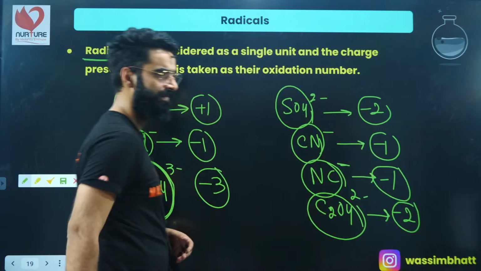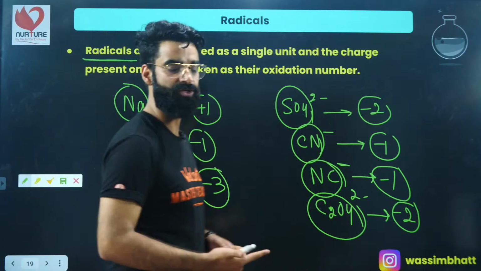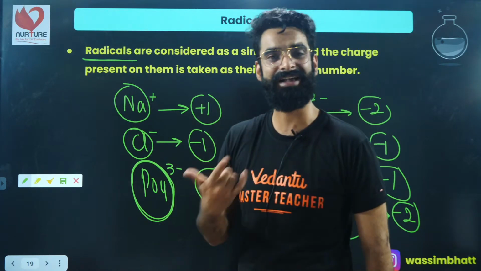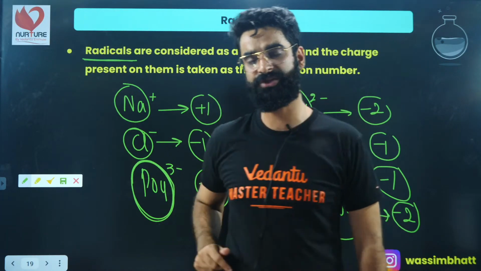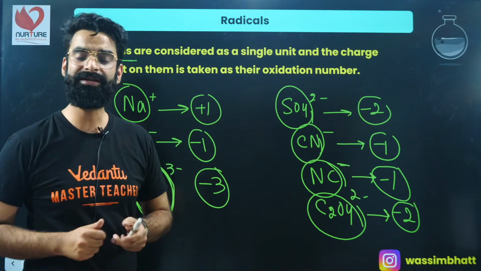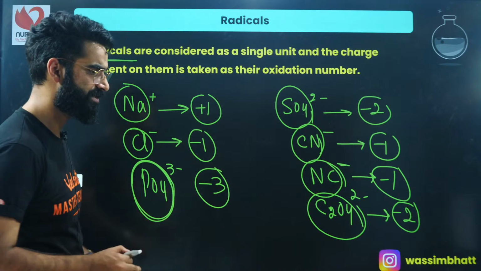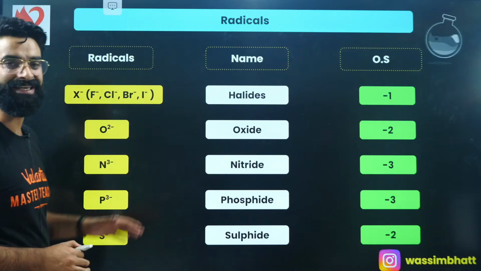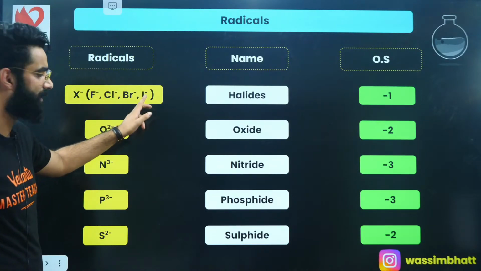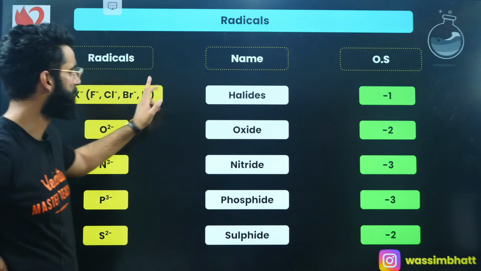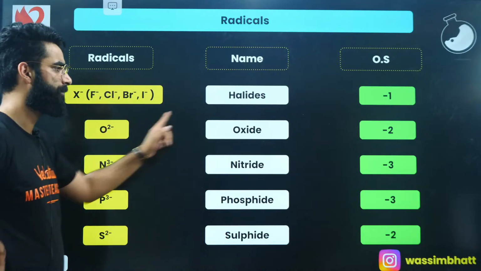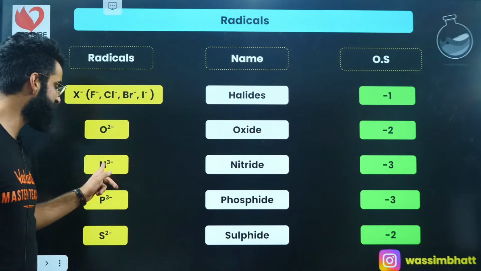So radicals are basically atoms or groups of atoms carrying any charge. Do remember, these radicals are considered a single unit, and whatever charge is present on the radical is called the oxidation state of the radical. I'm sure this concept is also clear to you. Do remember these examples properly. If I talk about the halides, F-, Cl-, Br-, I-, all these are radicals. The charge present on them is -1, so -1 is the oxidation state of any one of these. O2-, charge -2, so -2 is the oxidation state. N3-, charge -3, so -3 is the oxidation state.